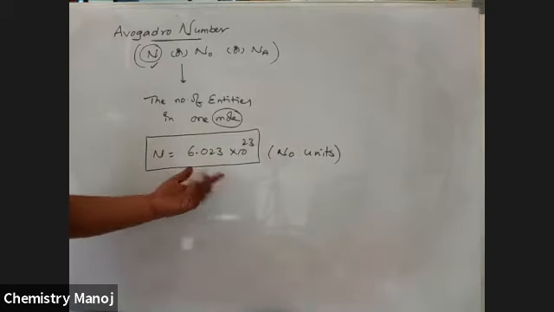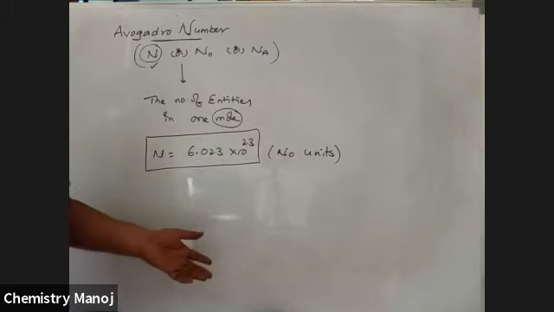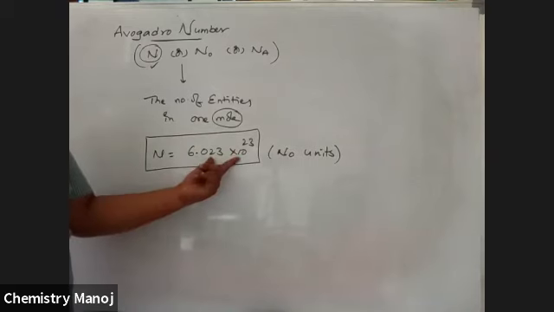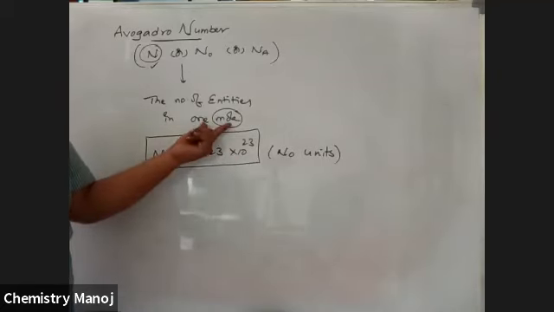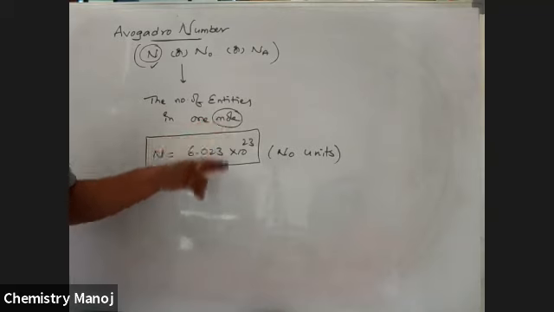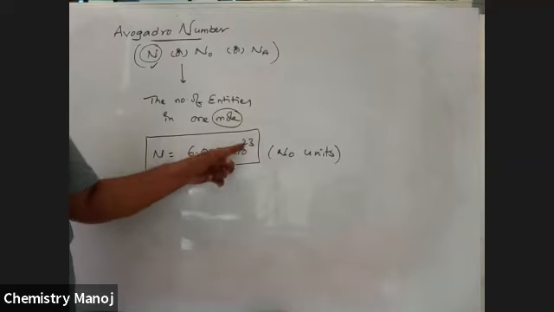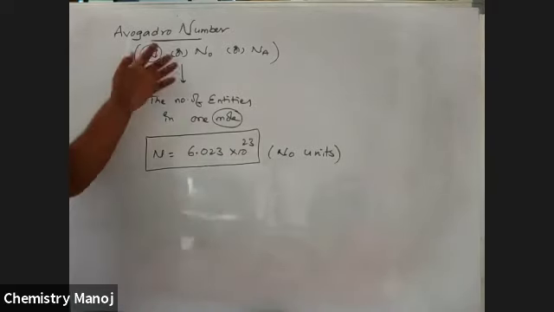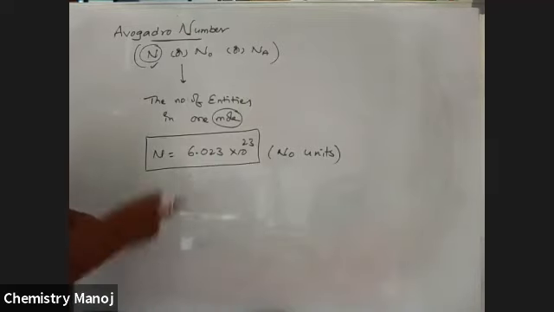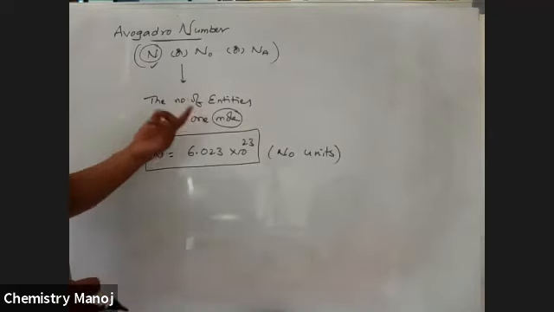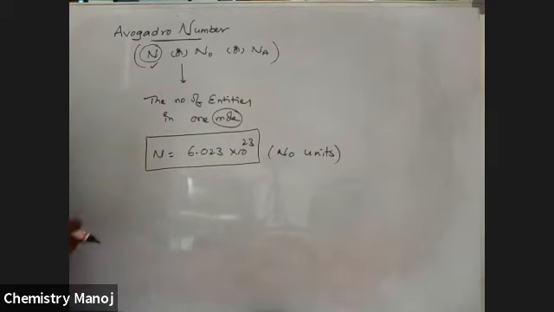Sir, what is this? Whatever you want. This much number of species is called the Avogadro number, and this much number of species is taken as 1 mole. These two are correlated with each other: 1 mole is equal to this much number, 6.023 into 10 power 23. That fixed number is called the Avogadro number. That much number of units is present in 1 mole. That is why the number of entities present in 1 mole of anything is called Avogadro's number.